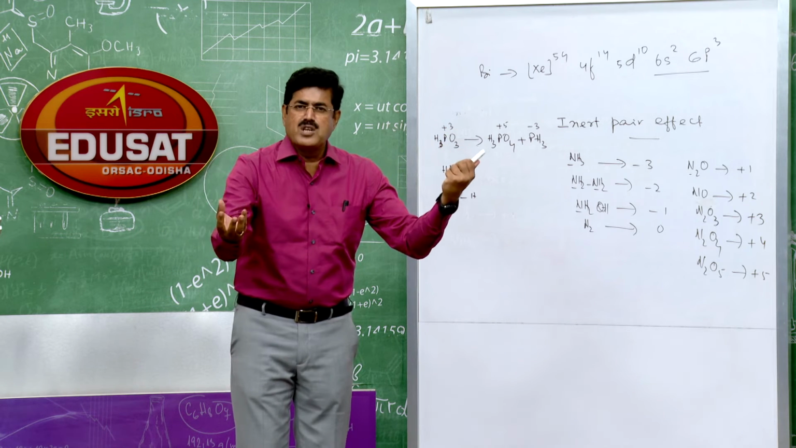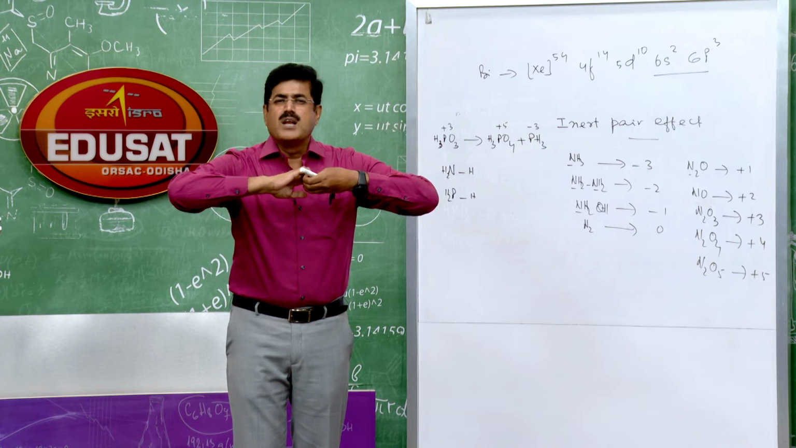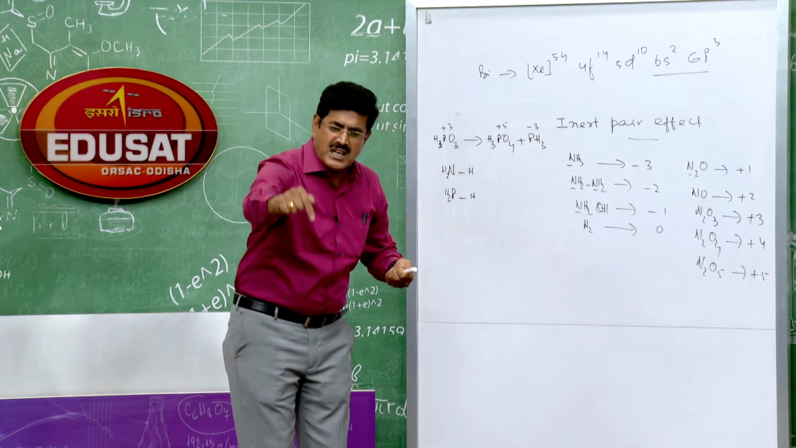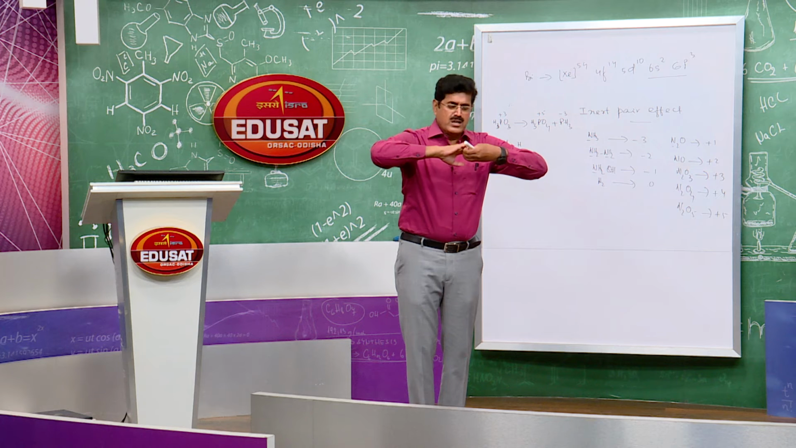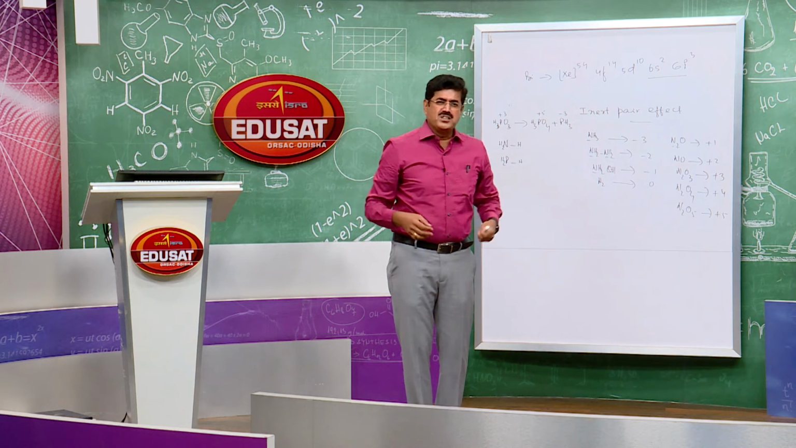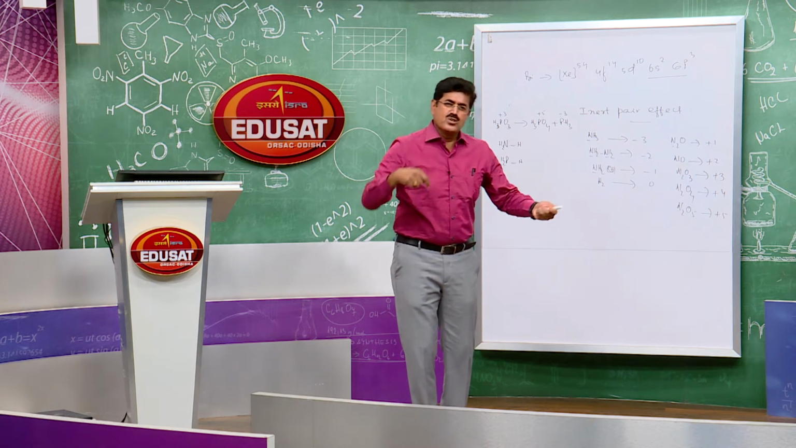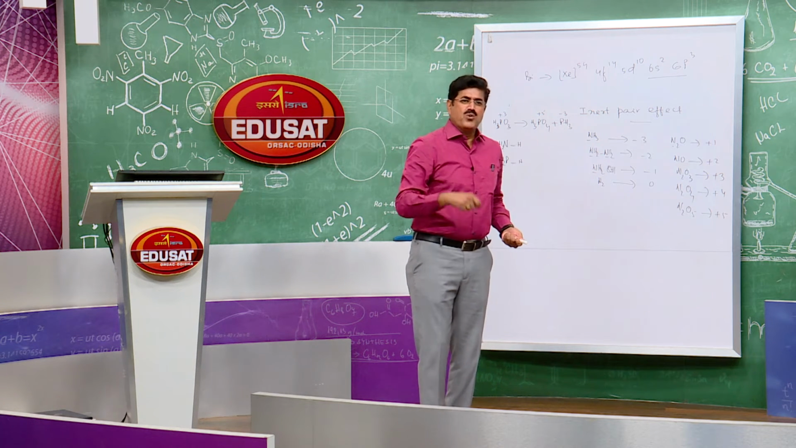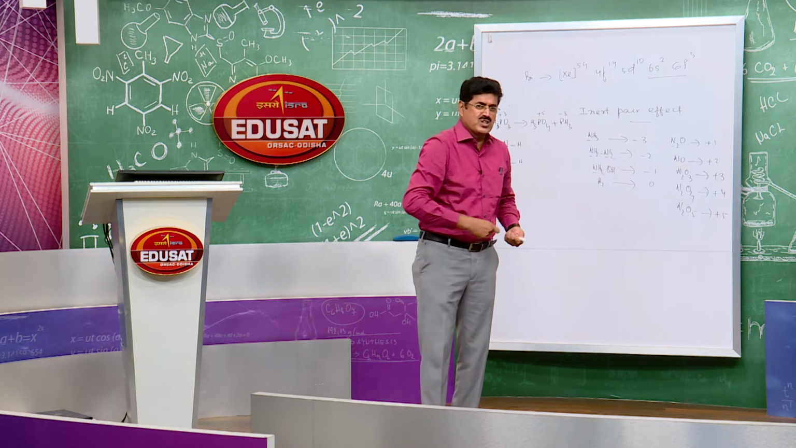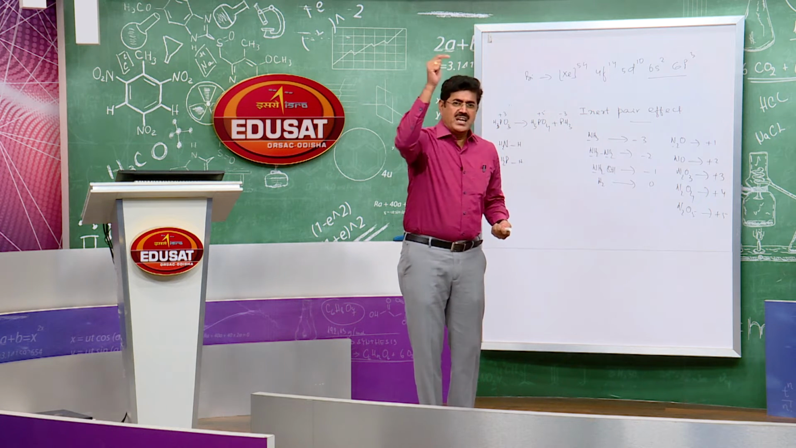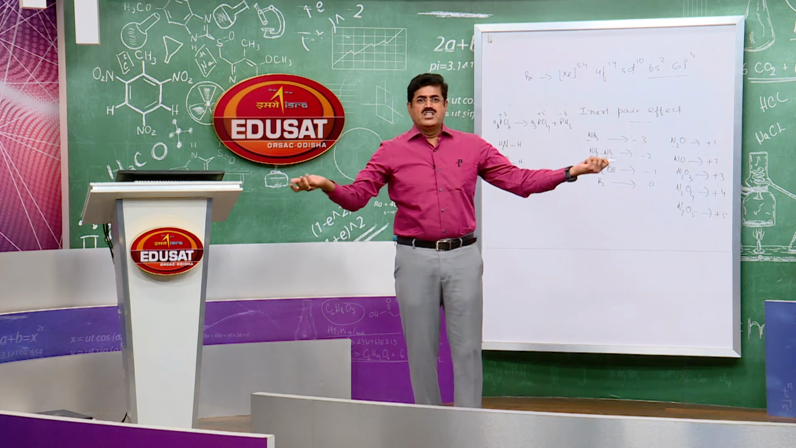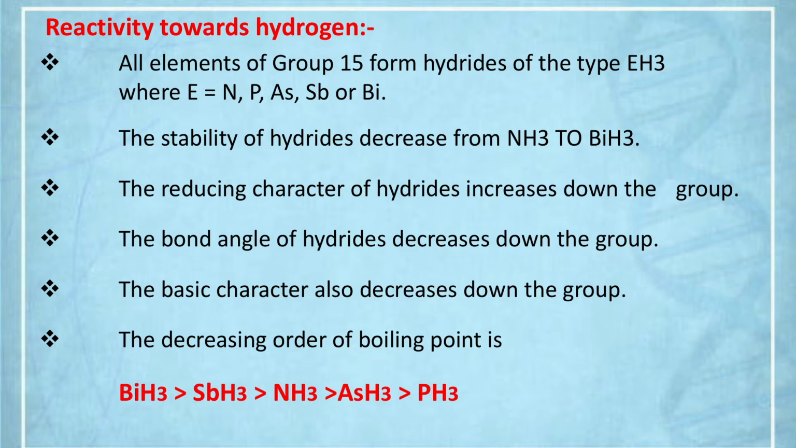Phosphorus is larger in size, hydrogen is smaller in size. The overlapping is minimum and the bond strength decreases. So as the size increases, the tendency to undergo head-on overlapping decreases because hydrogen is smaller in size. As overlapping is minimum, bond strength decreases and the stability of these hydrides decreases, which also affects the reducing character. Next point: the reducing character of the hydrides increases down the group. Why? A reducing agent can produce hydrogen for reduction. Here the reducing character increases down the group because bond strength decreases down the group.